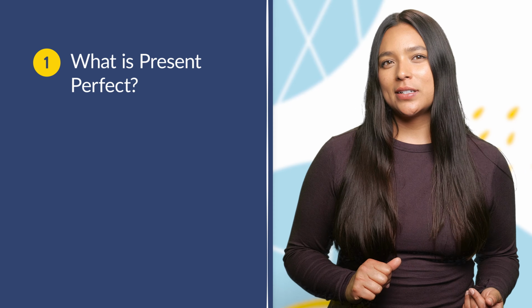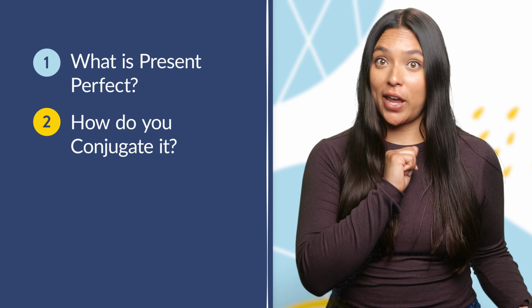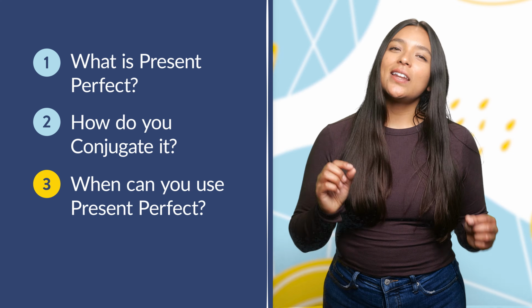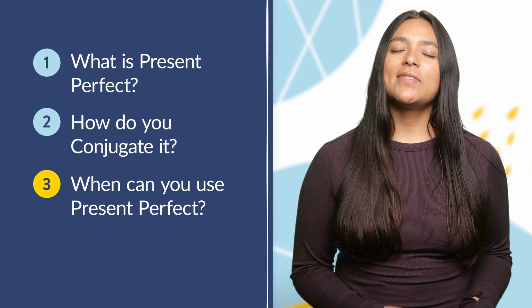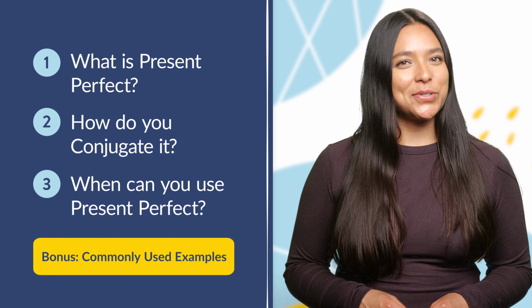It's an essential concept to know because it allows you to make links between the present and the past, talking about what has happened or continues to happen. To learn present perfect, we have to answer 3 key questions. 1, what is present perfect? 2, how do you conjugate it? And 3, when can you use present perfect? Then we'll take a look at some commonly used examples. Don't tense up. By the end of this video, we guarantee you'll feel a lot more present.